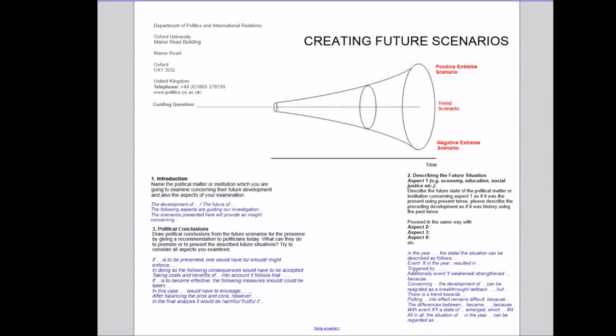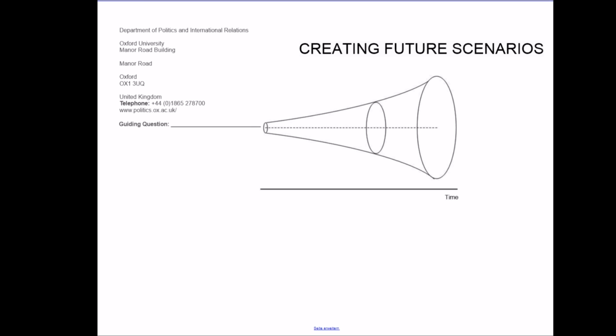Political scientists also make predictions about future developments, using indicators to create possible scenarios. By creating positive and negative extreme scenarios first, and then drawing conclusions, they can show the most probable development in a specific policy area.